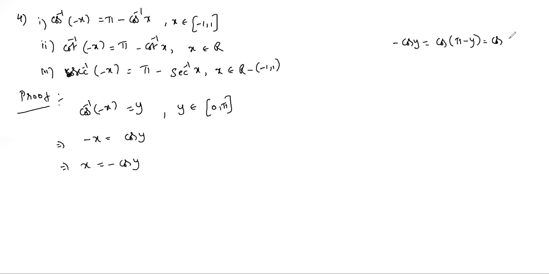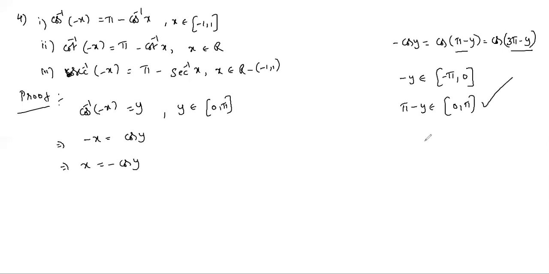Cos of 3 pi minus y is also minus cos y, and so on. So many ways we can express it. But what is in the principal value range? So pi minus y or 3 pi minus y, I don't know. If y belongs to 0 to pi, minus y belongs to minus pi to 0. So by adding pi, pi minus y belongs to 0 to pi. So this is in the principal value range.